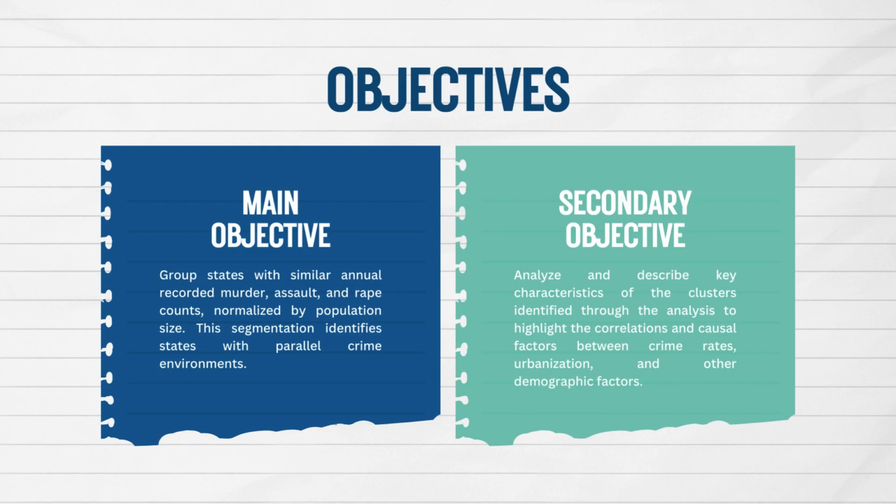The segmentation identifies states with parallel crime environments. The second objective is to analyze and describe key characteristics of the clusters identified through the analysis, to highlight the correlations and causal factors between crime rates, urbanization, and other demographic factors.